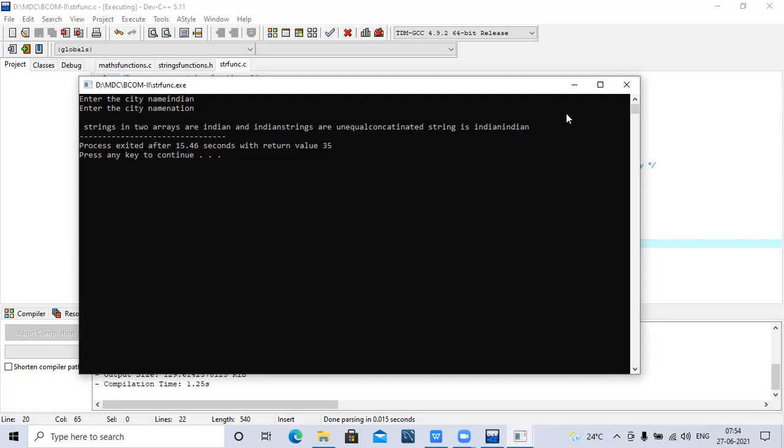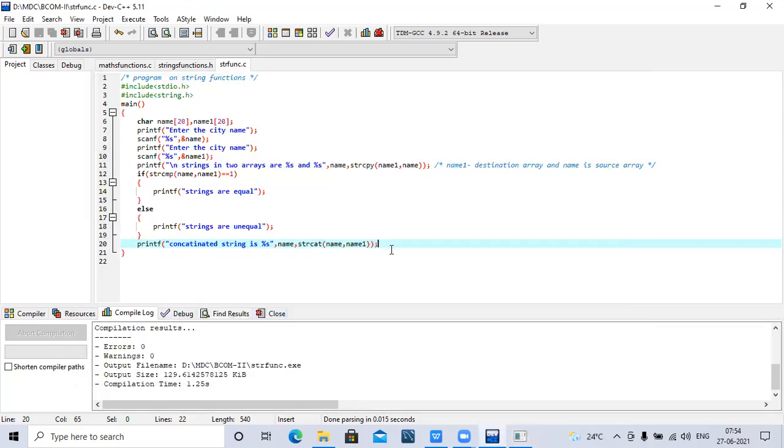So why is it Indian, Indian, not like this? Name, comma, name. Sorry.